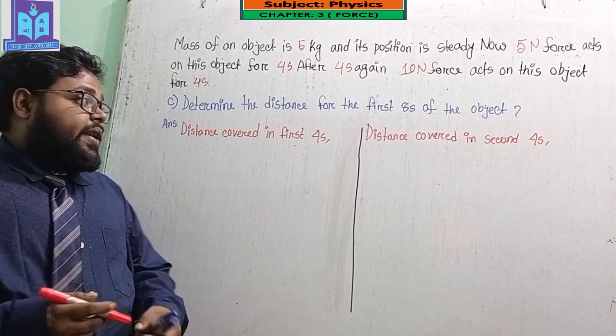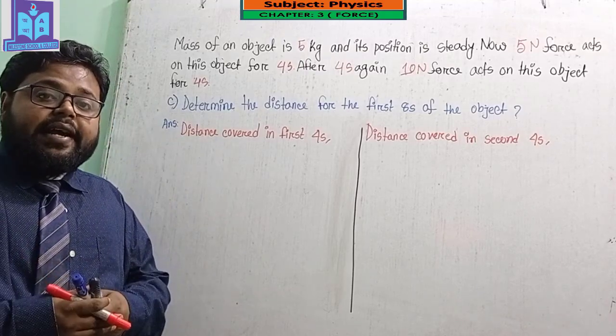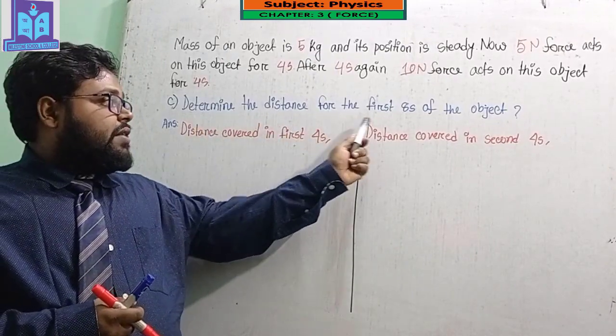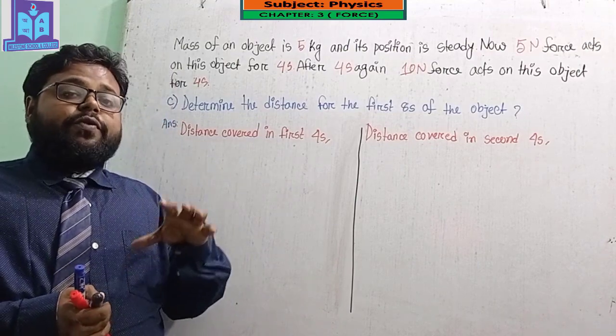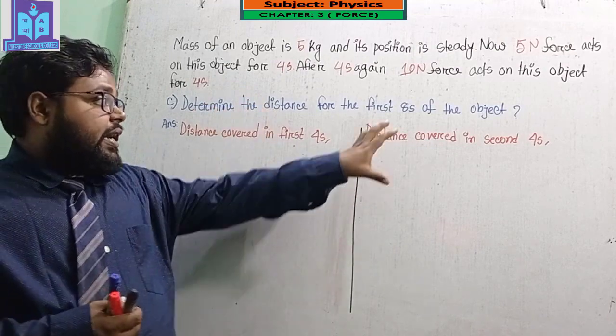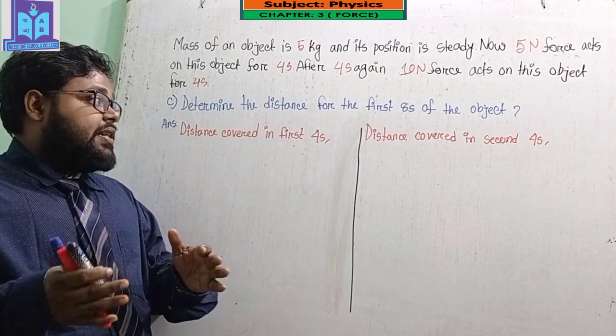My dear student, this is the number C question, and the question is: determine the distance for the first 8 seconds of the object. That means I have to find out how much the object will cover in 8 seconds, but I cannot find this distance directly.